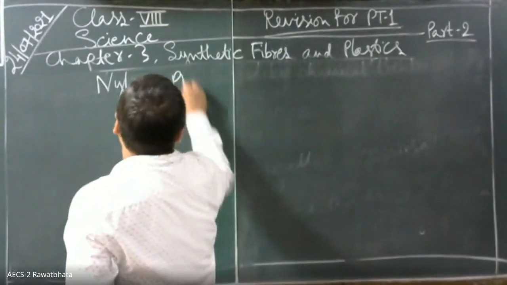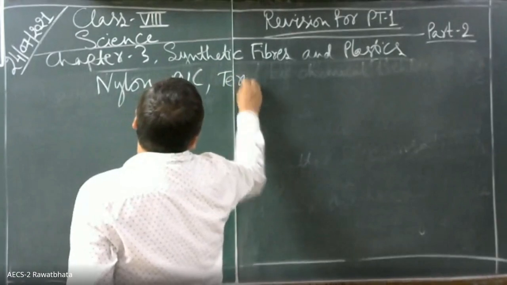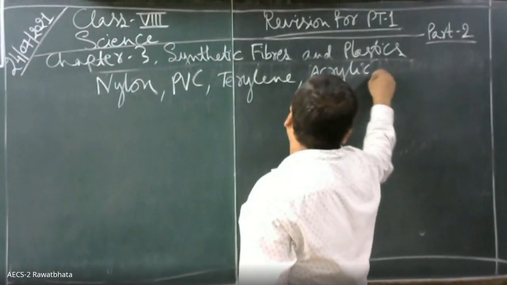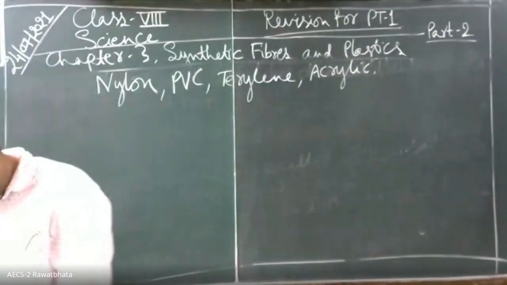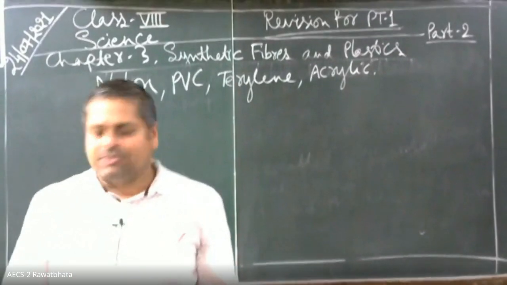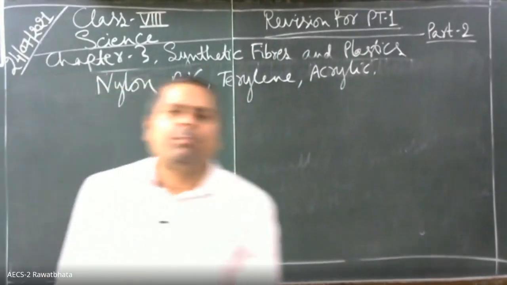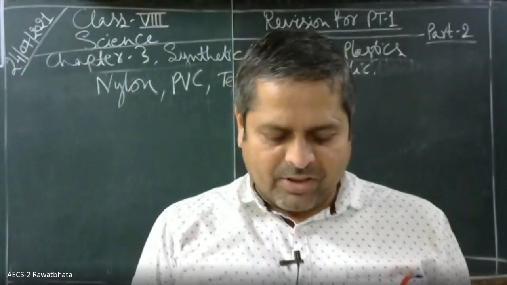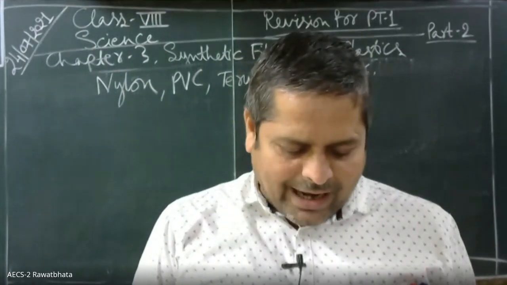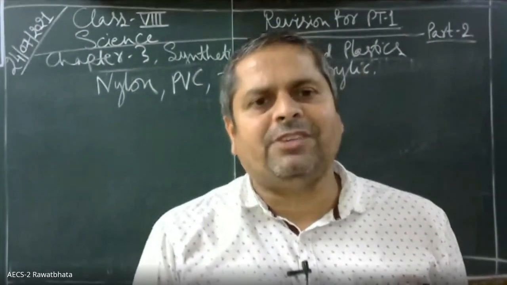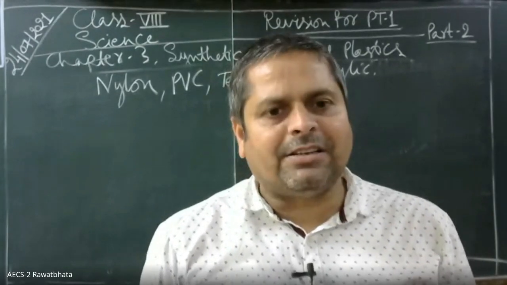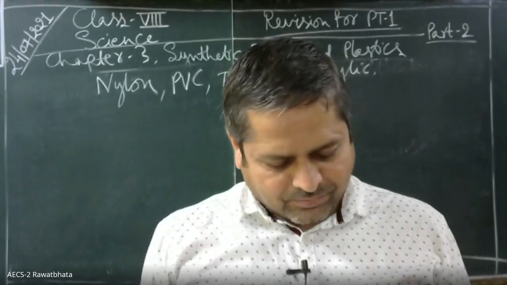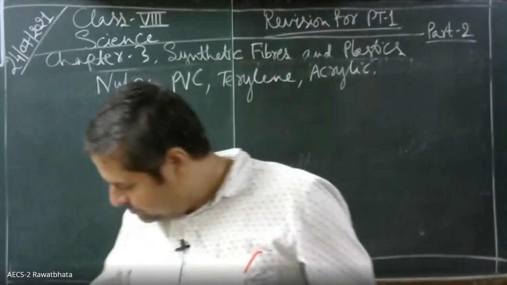Nylon, PVC, terylene, इन सब की प्रॉपर्टीज पढ़नी है आपको, एक्राइलिक एक्सेट्रा. ठीक है, इनकी प्रॉपर्टीज आपको पढ़नी है. Then characteristics of synthetic fibers. सिंथेटिक फाइबर्स के क्या क्या प्रॉपर्टीज है? They easily dry up. They are durable, they are less expensive, readily available and easy to maintain. These are the properties of synthetic fibers that enable them to be used widely for various purposes. Okay? Strong.